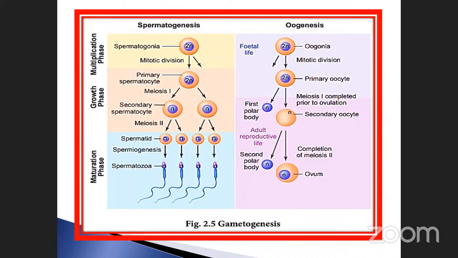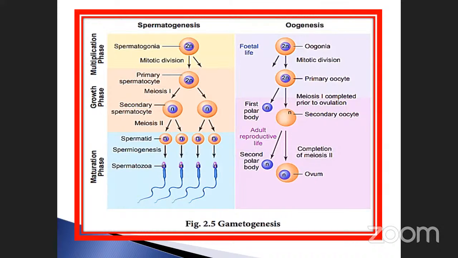Oogenesis is nothing but the egg, otherwise called ovum production, which takes place from the oogonia. Here, in spermatogonia, it is sperm production; in oogonia it is egg production, otherwise called ovum production. They are also the same. Mitotic divisions take place, resulting in the formation of primary oocytes. The primary oocyte divides into two: the first polar body and the secondary oocyte.